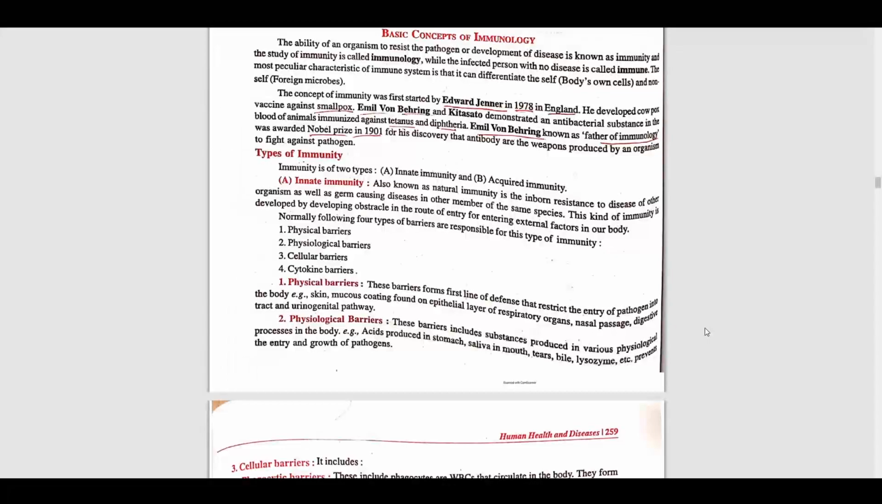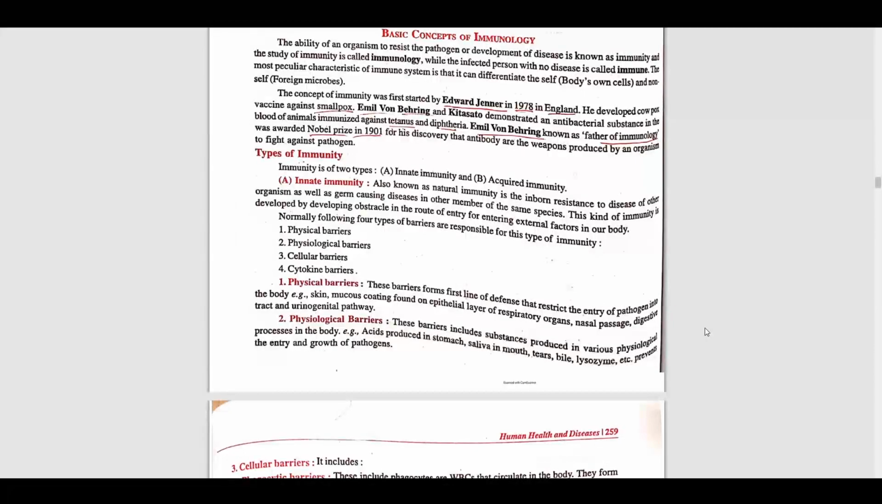There are two types of immunity, innate immunity and acquired immunity. So what is innate immunity? Also known as natural immunity, it is the inborn resistance to disease, to other organisms as well as germs causing disease in other members of the same species. This is known as innate immunity.